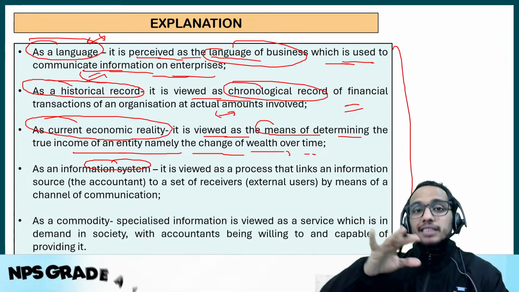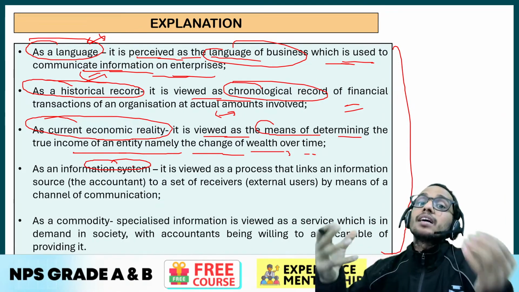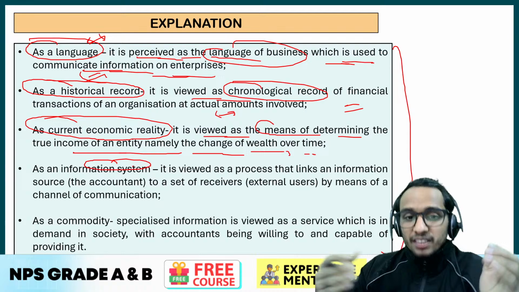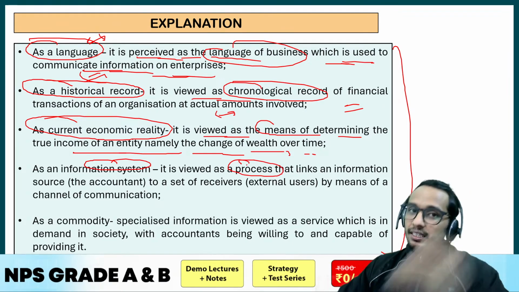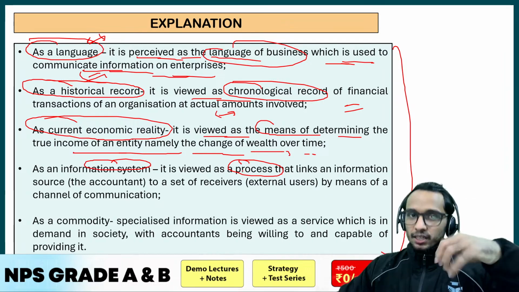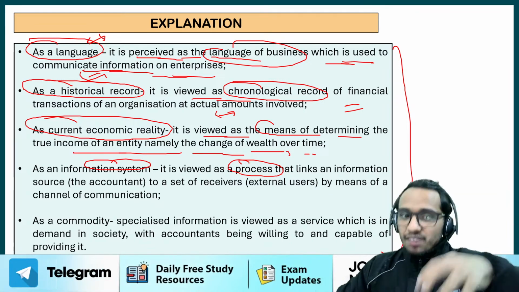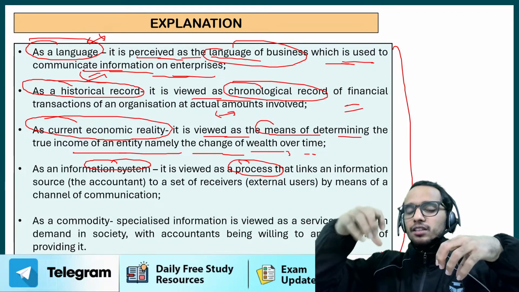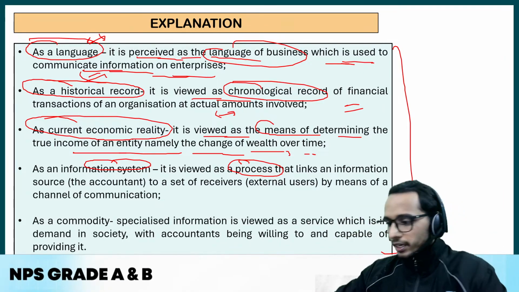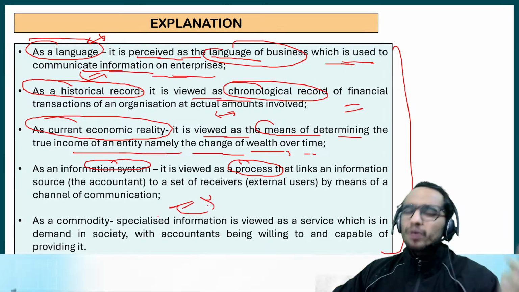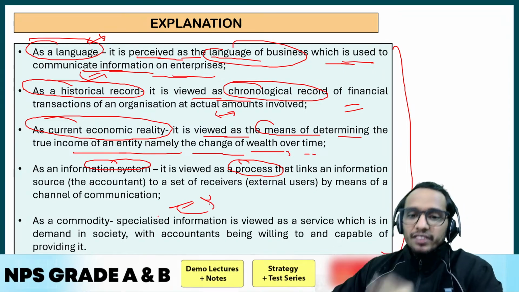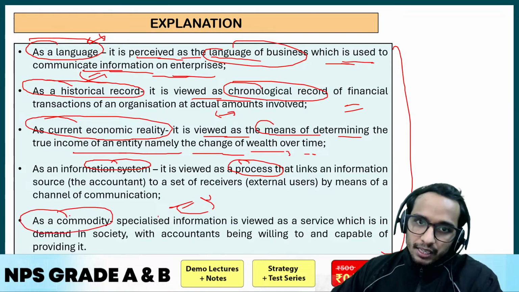And then it is communicated to the external users and they are interpreting it. So as an information system, it is viewed as the process that links the information source, the economic events, the accountant itself, to the set of receivers, that is the external users, through the process, right? Got the clarity? Cool. As a commodity, we have discussed that the accountant is giving a service, so we can see that as well.